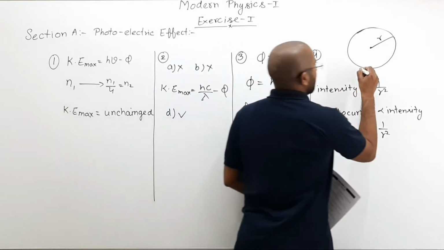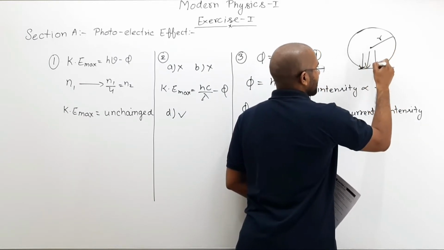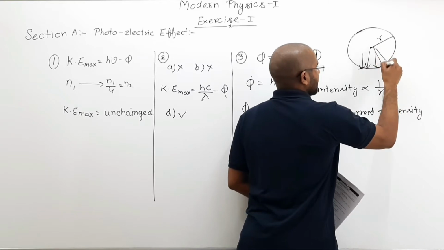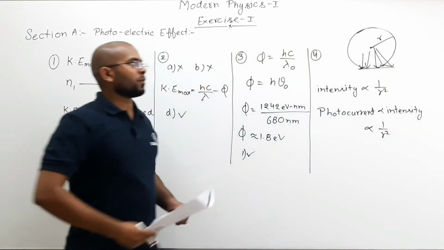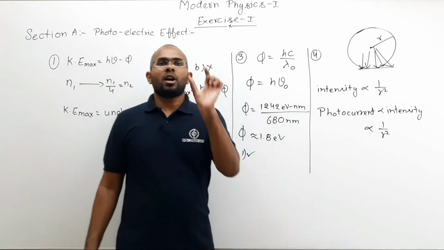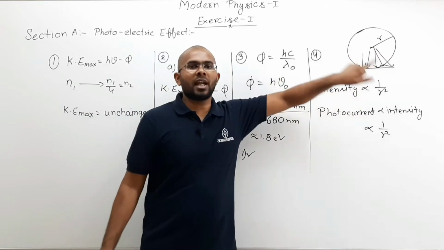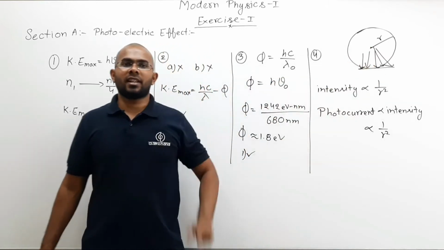If here is our metal plate and light is falling on this metal plate like this, then photocurrent will be proportional to 1 by r square, where r is the distance of your metal plate from the light source, which is a point size light source.